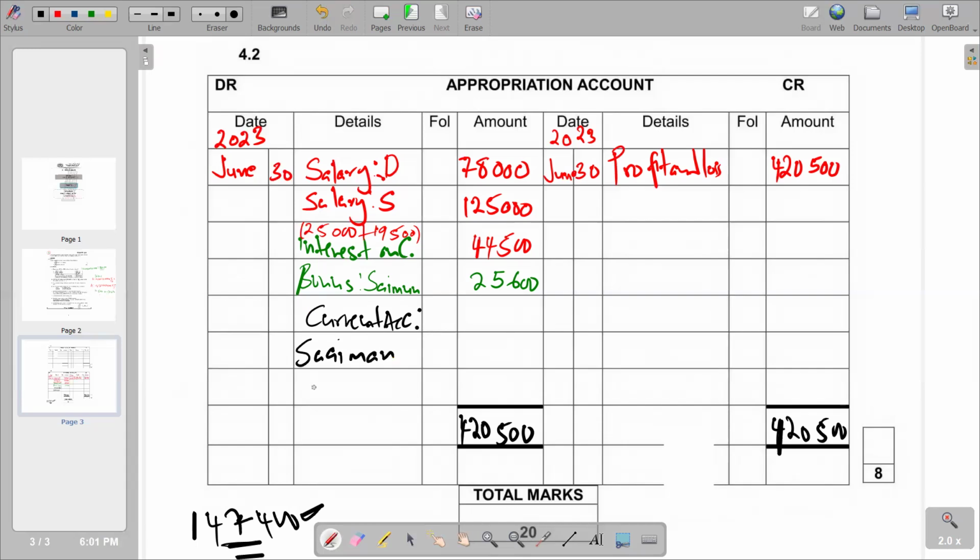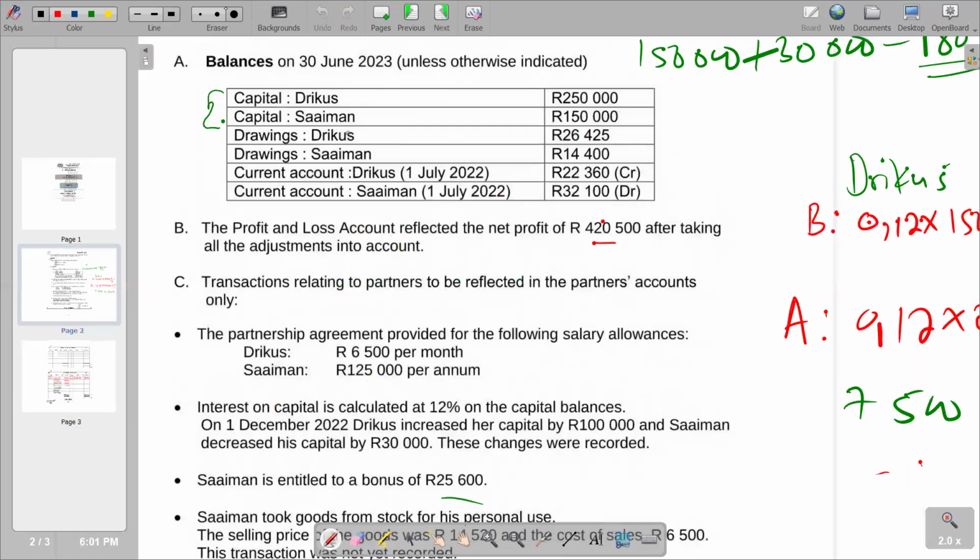And obviously, we also have the one for Triggers. So this is what we have. So from there, we are saying 147,400. So we go back to our sharing ratio, which is the one for capital.